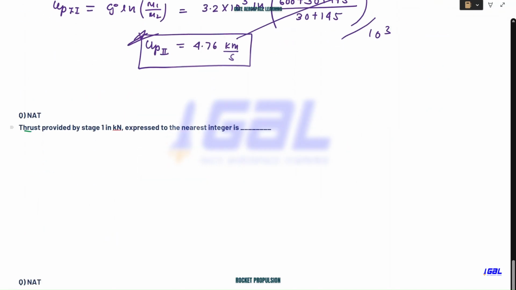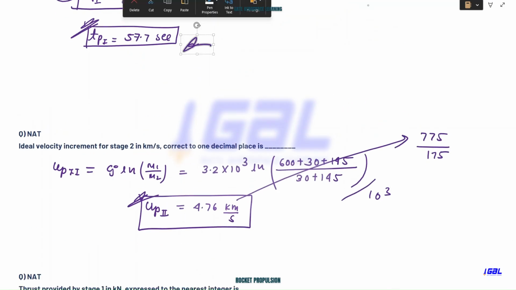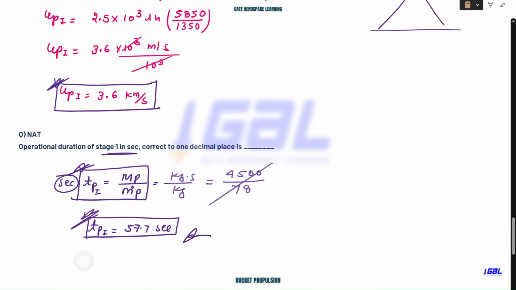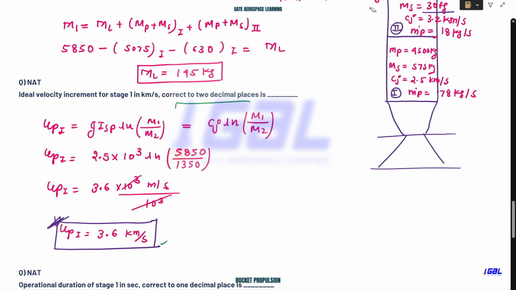Okay, now the thrust provided by the first stage. What is the thrust? Okay, one more thing, they have said corrected up to one decimal place, so it is better to write it as 4.7. I hope this is also in one decimal place. So yeah, this is fine, one decimal place, fine.